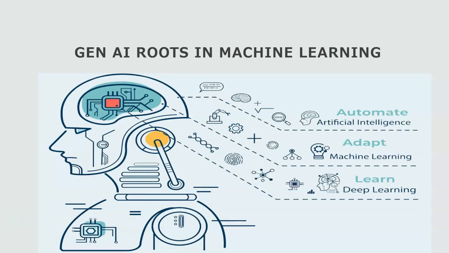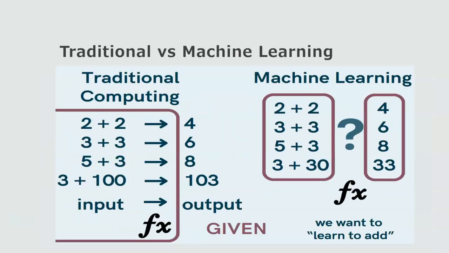First, it is learning, that is through deep learning, then it is adapting, that means through machine learning, and third, it is automating, that is usually using artificial intelligence. So the generative AI roots are these three: deep learning, machine learning, artificial intelligence. Basically, it is learning, adapting, and automating. These are the three principles of generative AI.